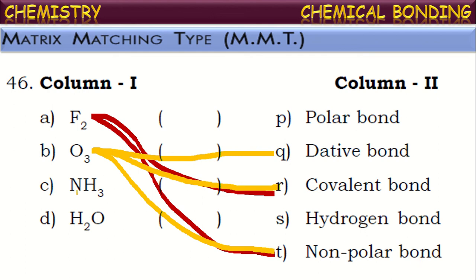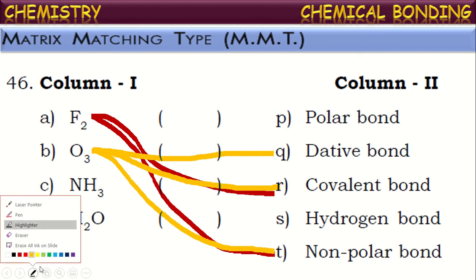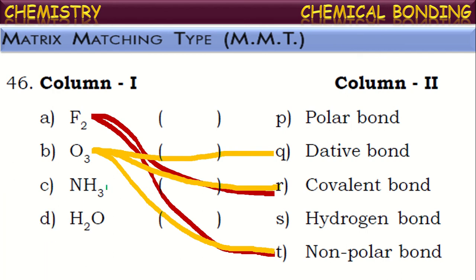Next, ammonia. NH3 contains covalent bonds because both are non-metallic elements. And here if we observe nitrogen and hydrogen, both elements have different electronegativities. Nitrogen has more electronegativity.